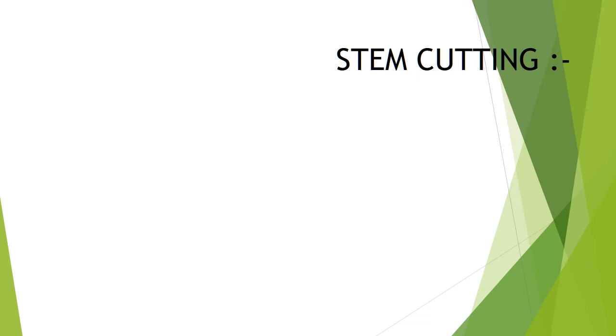First one is stem cutting. A very common method of artificial propagation, that is, the stem will be cut and it will be planted. Here the thing is that more than one bud should be there in the stem. We have to cut a mature part of the stem and plant it. That planted portion will grow into a new plant.